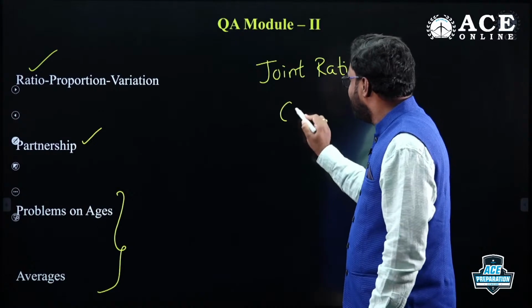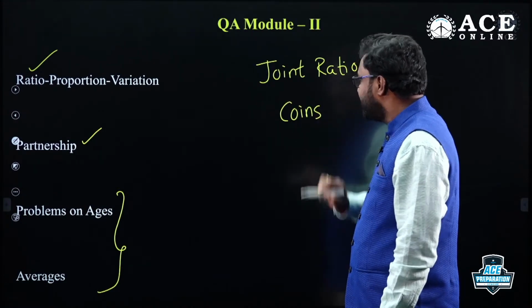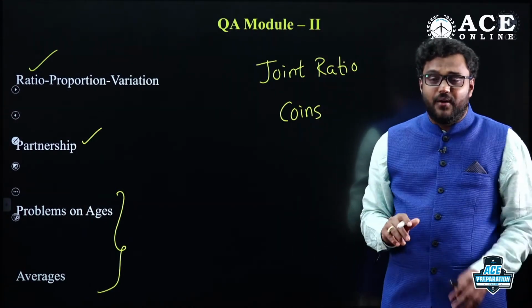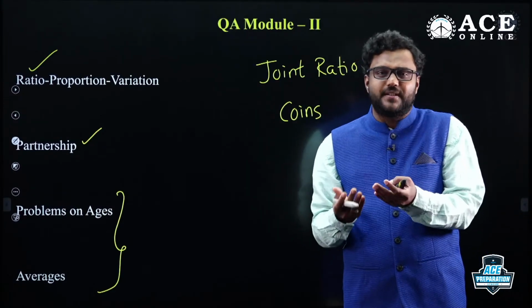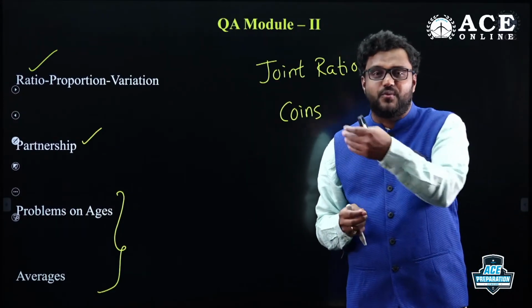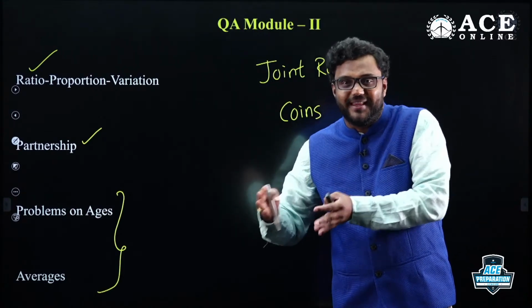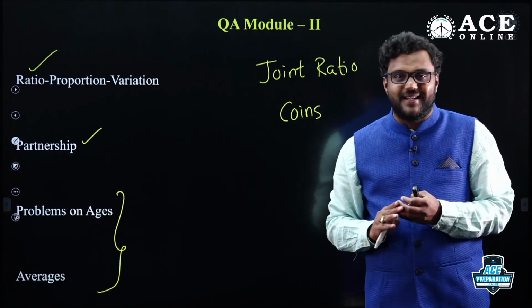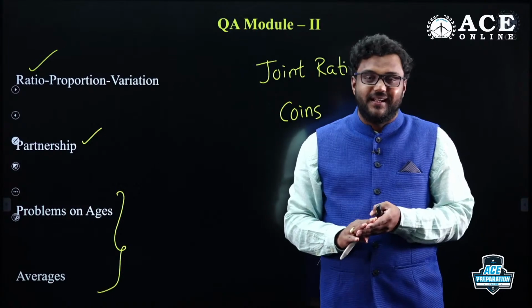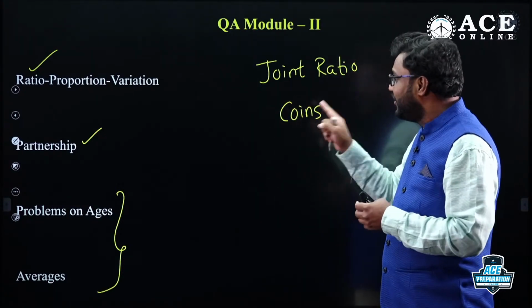Next important thing is coins. Coins related discussion they will give. Okay, there is a 5 paise coin or 5 rupee notes, 10 rupee notes, 20 rupee notes. This is the total amount in the bag. How many 5 rupee notes are there? Like that you can expect the questions in ratio, joint ratio, coins.